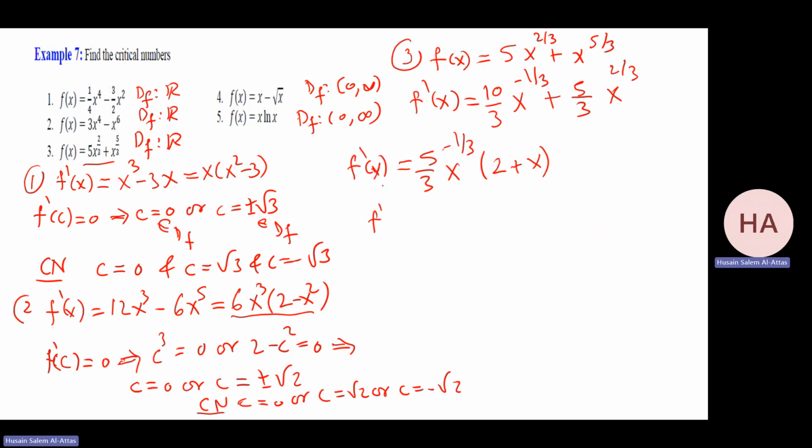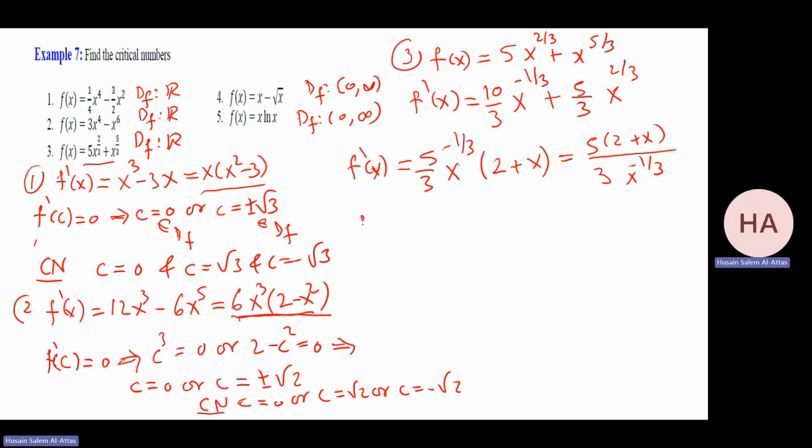Now we need to check f prime. By the way, in these cases, f prime exists for all x, so I did not discuss where f prime does not exist. The same thing here, f prime is defined everywhere. In this case, it's different. So this one is equal to 5(2 plus x) over 3 x to the power 1 over 3.